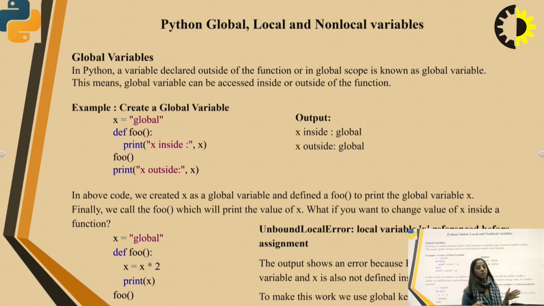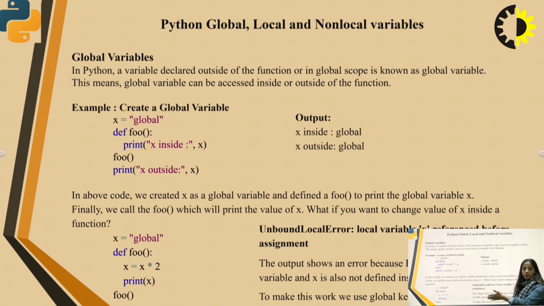What if we want to change the value of x inside a function? Here you can see x has the same value throughout, right? Now, what if you want to change the value of x inside the function? See how we will do this. We will declare x global only. Now we define a function f_o in which we are printing multiples of 2.